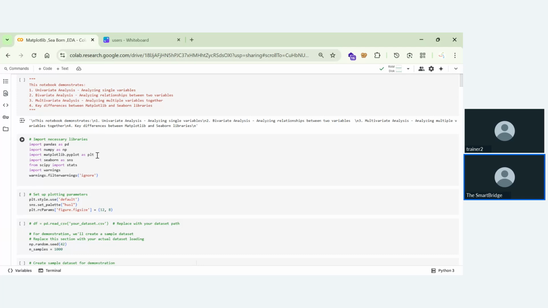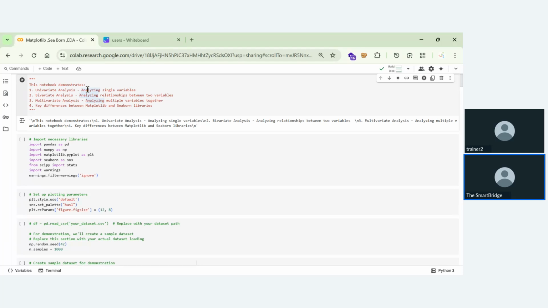The main features of this EDA that we'll be discussing in this session, as you can see here, are first univariate analysis, bivariate analysis, and multivariate analysis. You need to understand univariate, bivariate, and multivariate with a single example. Univariate means analyzing single variables.